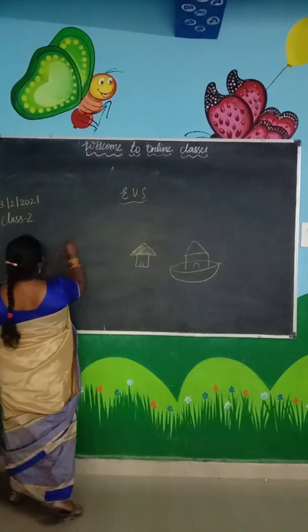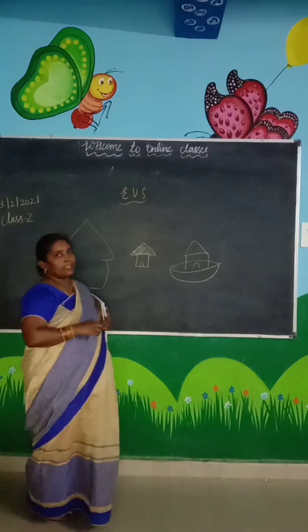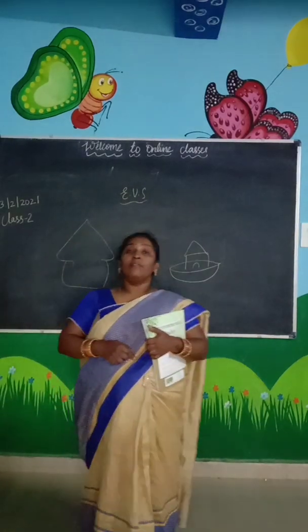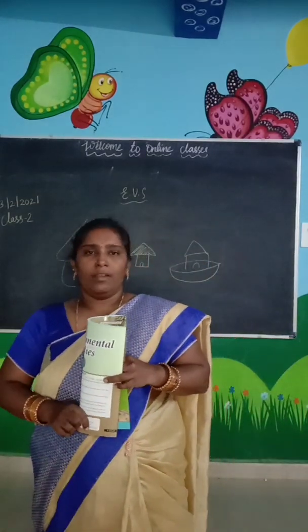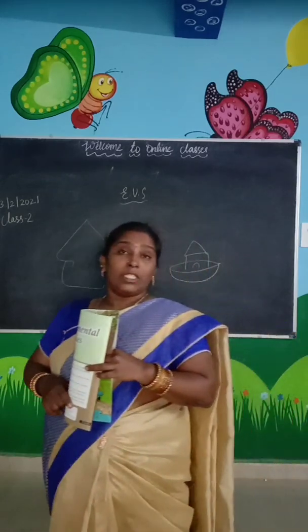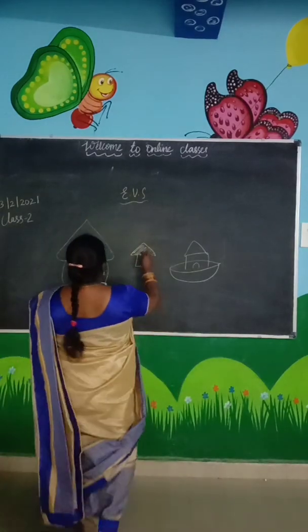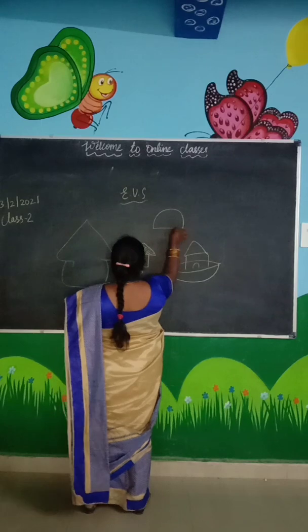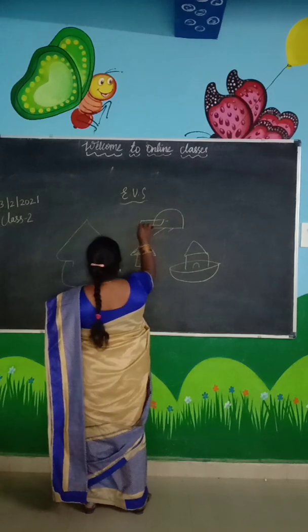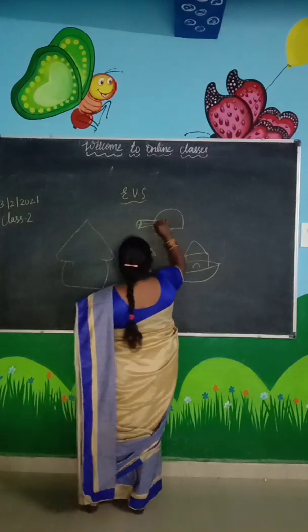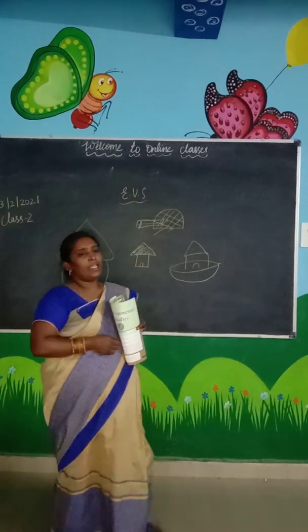There will be a tent house, no? In the tent house also they will live. House on wheels will be there, so different types of houses are there. And we have even discussed igloos, made of ice. Igloos will be there, no? This is made of ice blocks, and from here they will enter. These are igloos. So these are different types of houses.